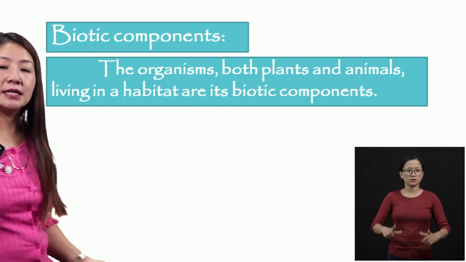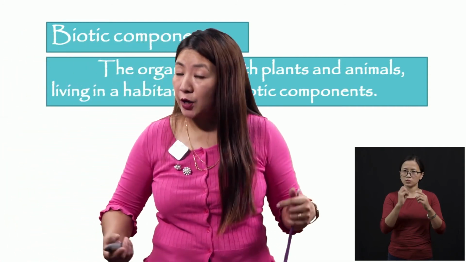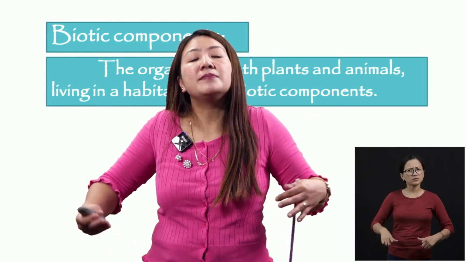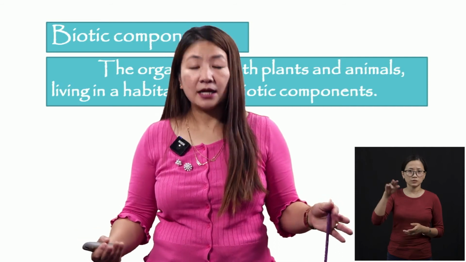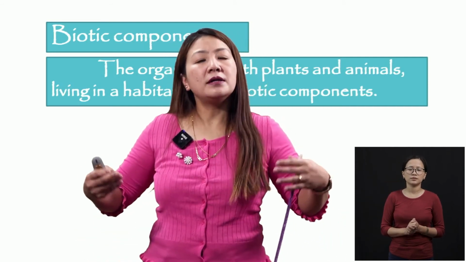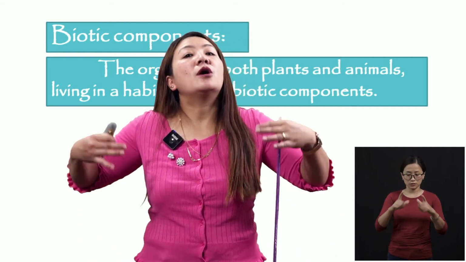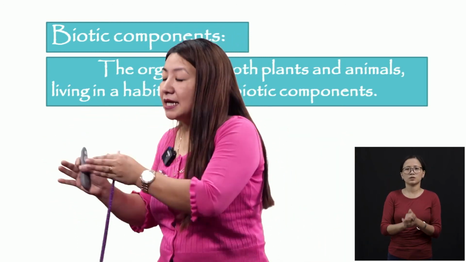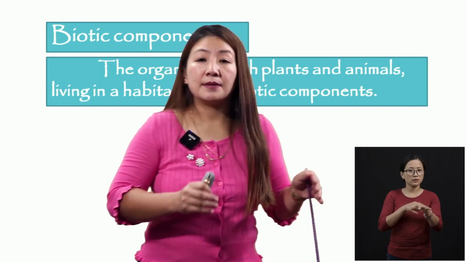Say biotic. Bio means life, okay? So biotic means living, isn't it? So what are biotic components? The organisms, both plants and animals, which live in a habitat. That is a biotic component.